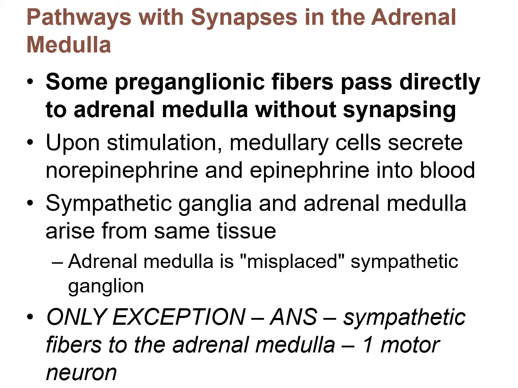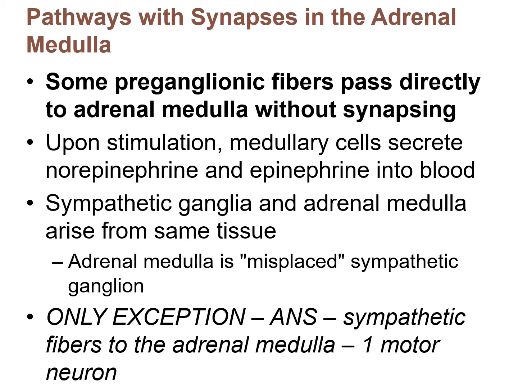Recall that the ANS, whether sympathetic division or parasympathetic division, is a 2-neuron chain. You'll have a preganglionic neuron and then a postganglionic neuron. The synapse will be at a ganglia. In the parasympathetic division, the ganglia are either terminal ganglia or intramural ganglia. In the sympathetic division, the ganglia are either the sympathetic chain ganglia or collateral ganglia.